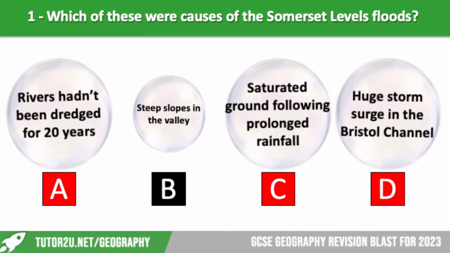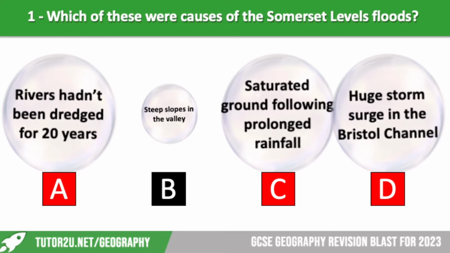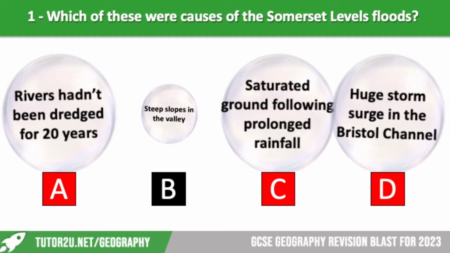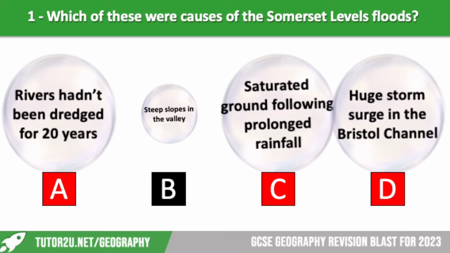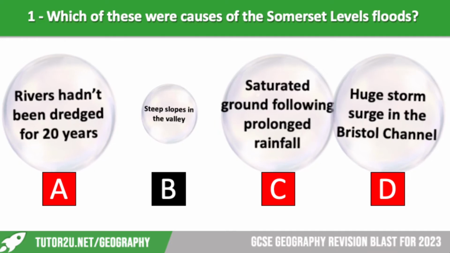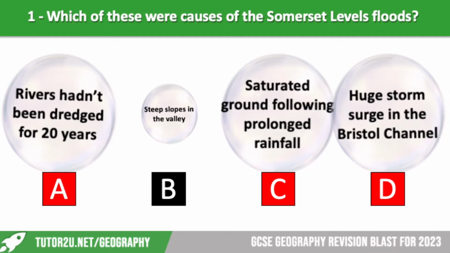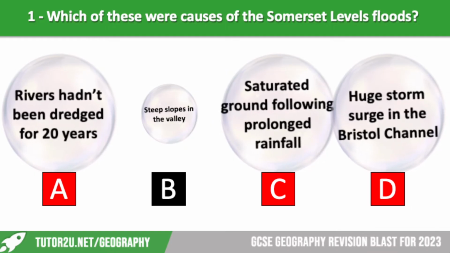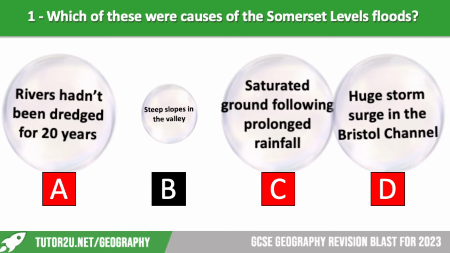Let's reveal the answer. It is everything apart from B. So the rivers hadn't been dredged for 20 years. They were filled with all sorts of debris, like bits of tree. Saturated ground followed prolonged rainfall. So these happened in January, February time in 2014. We'd had a really, really wet winter, so the ground was completely saturated, meaning that it couldn't absorb any more water. You had a huge storm surge coming up the Bristol Channel. Steep slopes in the valley is not relevant here because the Somerset Levels are really, really flat. So if you've seen any video footage of here, it was literally just water for miles. That's all you could see.